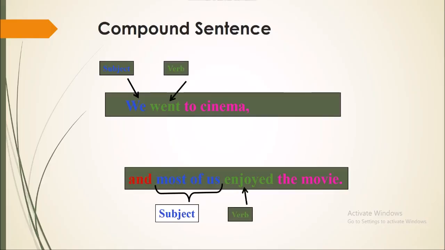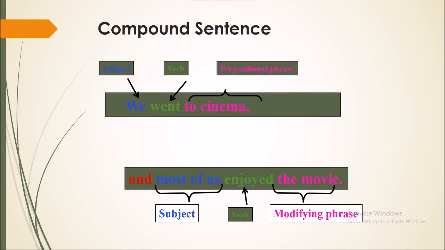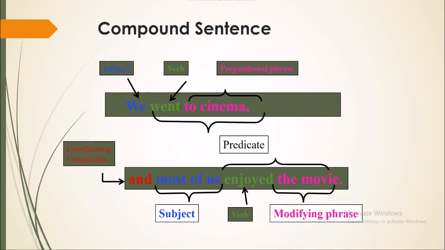To cinema is prepositional phrase. The movie is modifying phrase. And is coordinating conjunction. And we have a predicate, went to cinema and enjoyed the movie. Here we have two independent clauses linked by and, as you can see.